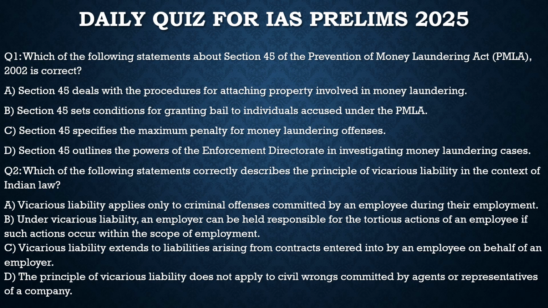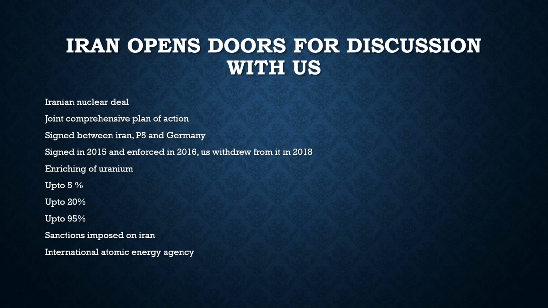Let's see what it says. Here it talks about Iran opening doors for discussion with the US. Right now we know that Iran and USA are two extreme enemies of each other. They are not good with each other, not even good with the friends of each other's countries. They are very hostile towards each other, but the condition was not the same always.